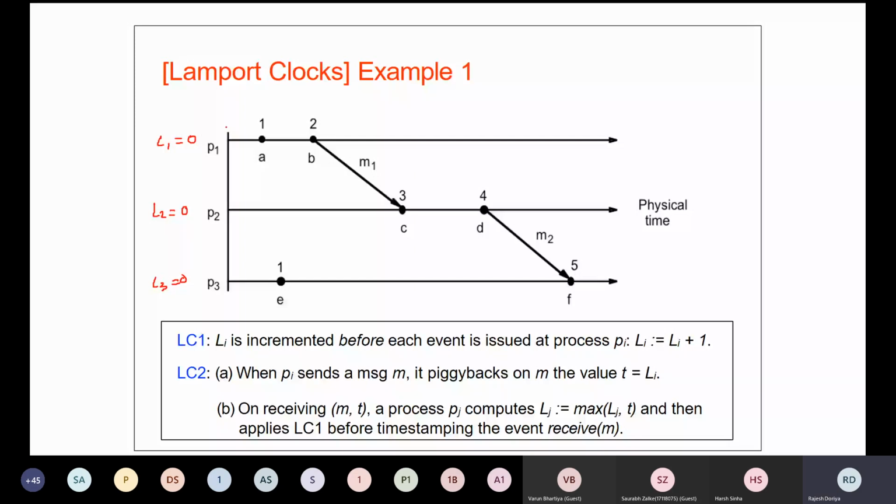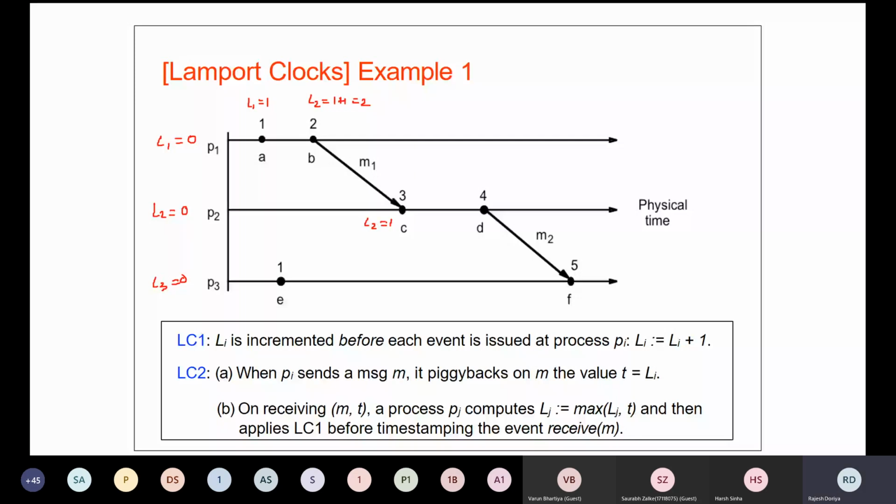Since an event has occurred, its local counter gets updated by adding 1. So L1 will become 1 over here. And again, one more event has occurred, so L2 will be 1 plus 1, which is going to be 2. And for this one, since C is the first event on process number 2, L2 is going to be 1 over here, initially.